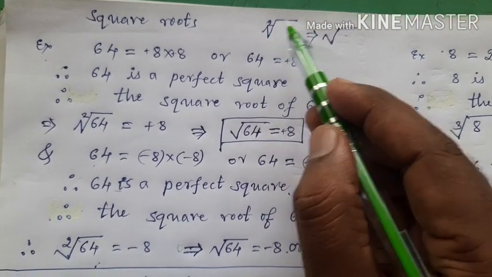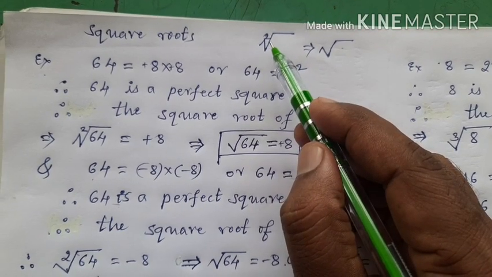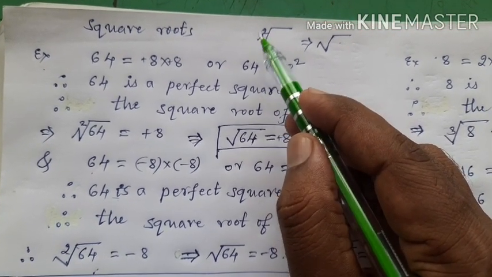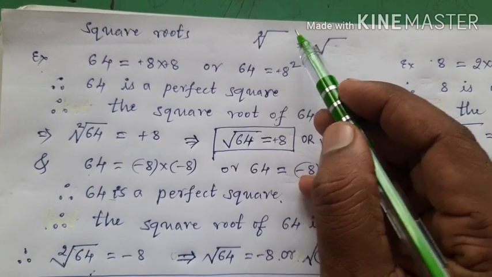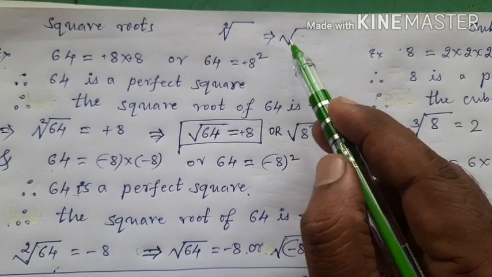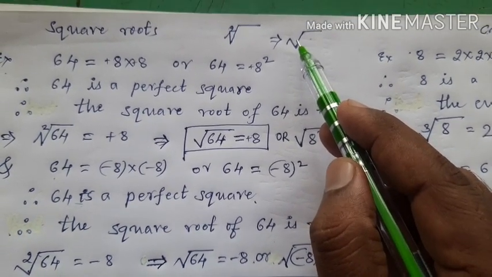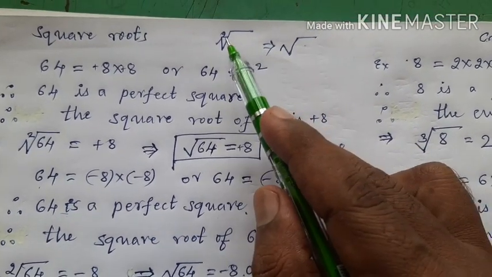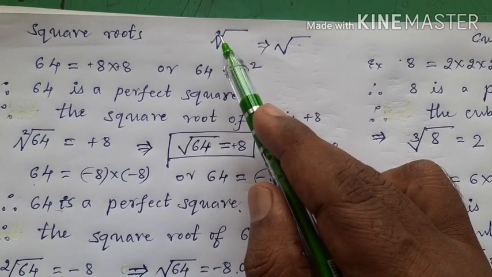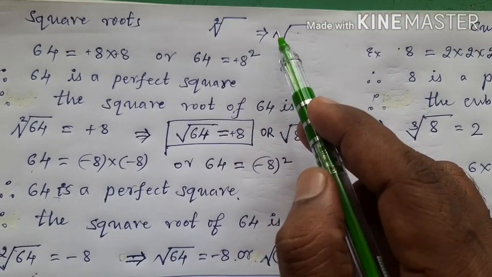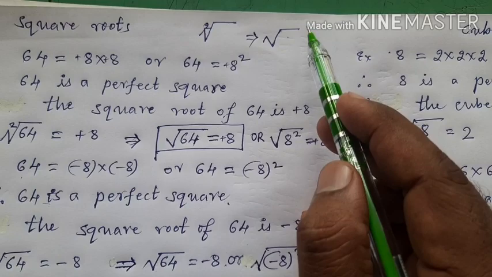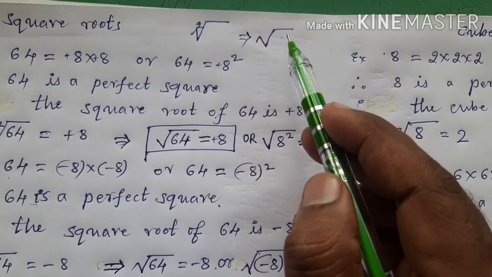This is root, and here the number 2 indicates square and we read it as square root. It is also written as simply the root mark. If there is no number here, you should understand that there is a number 2. Most of the time we will not mention this 2, we simply write it as this mark. Okay, this is the mark of square root.